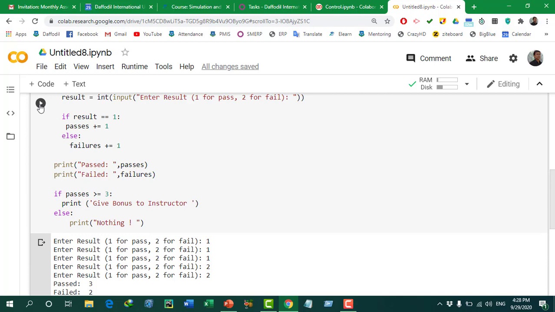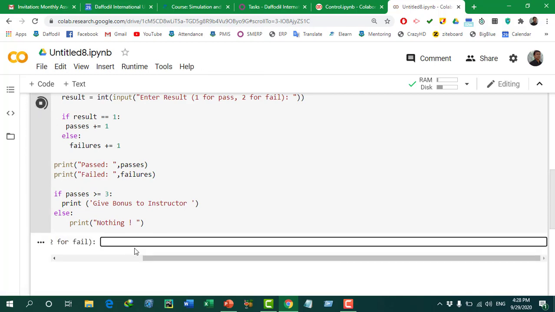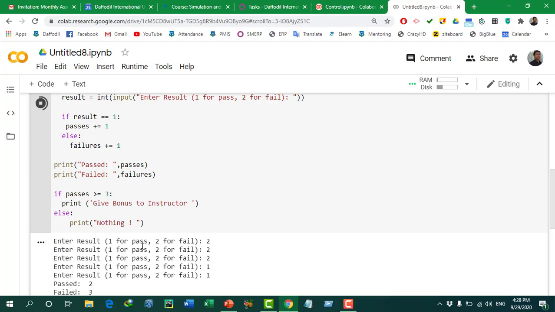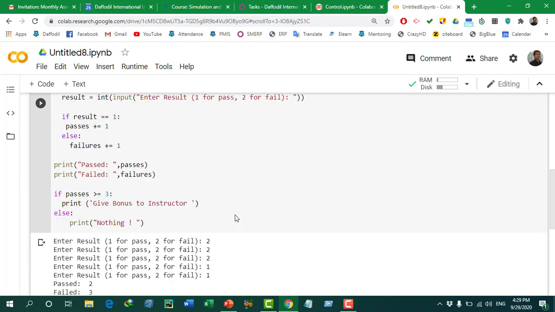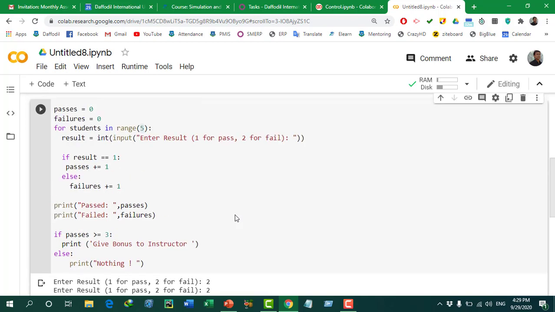Let's run the code once again. So let's enter failure 3 times. You can see pass is 2 and fail is 3, and the message is nothing. So that's how a nested loop works in Python. It is very easy to use nested loops in Python as well.